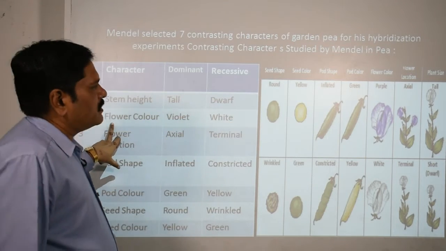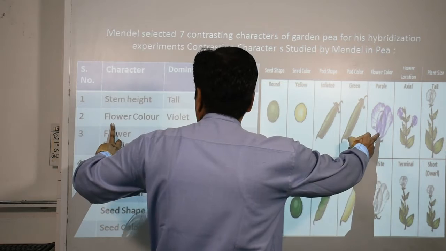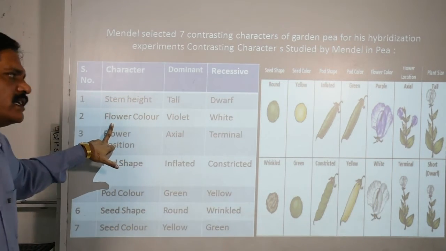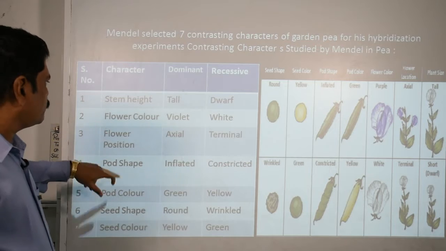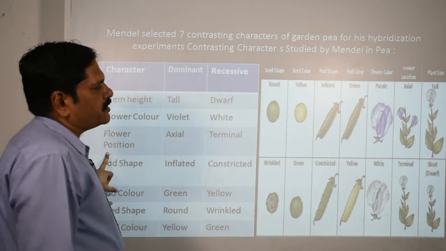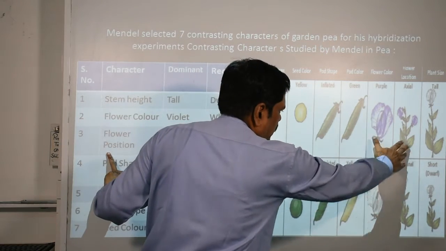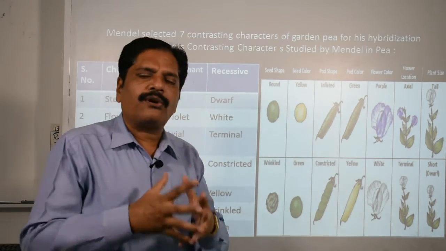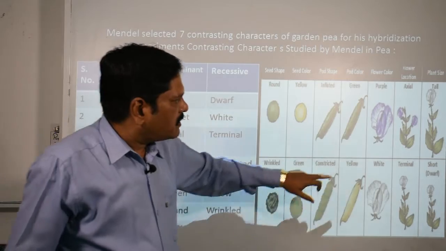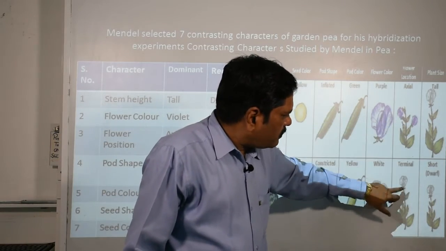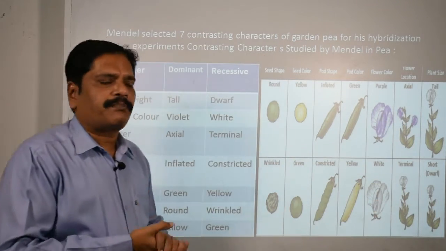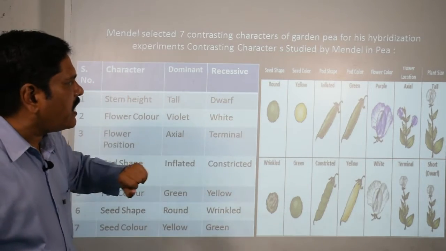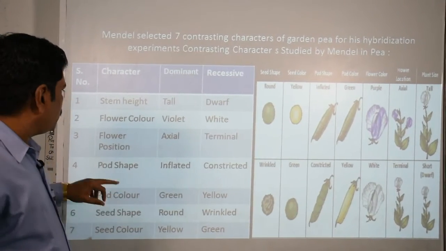Then the flower color, violet and white. Violet color is the dominating one and white is the recessive one. Then the flower position, axial and terminal. The flower which grows on the axis of the plant is called axial, and which grows at the end of the branch is called terminal. So axial is dominating and terminal is recessive.